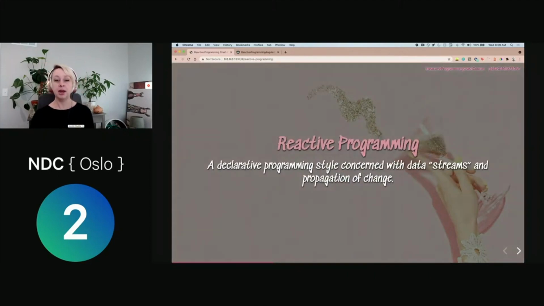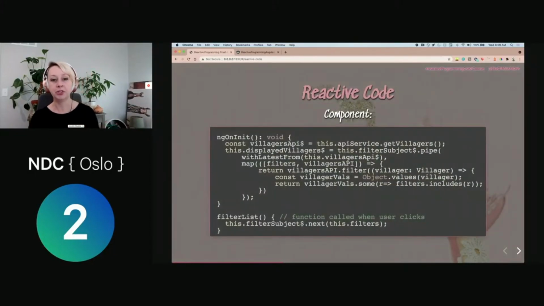All right. So now when we talk about reactive programming, this is a declarative programming style concerned with data streams and the propagation of change. And RxJS is what enables us to take advantage of reactive programming because it treats what we deal with as living streams that we can use and bring together to create that end definition that we're looking for, the state of our program. So reactive code might look a little bit something like this.